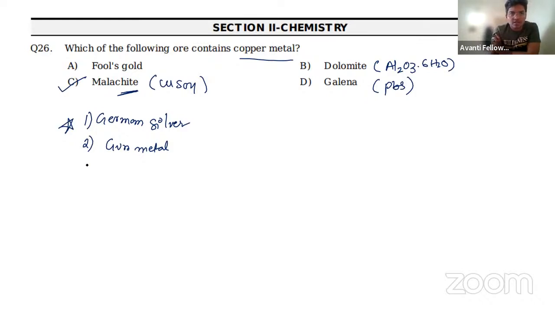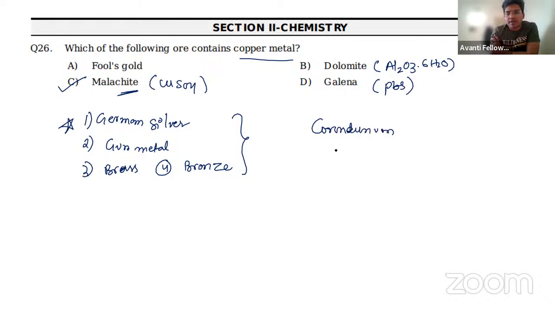These 4 are very, very important for your examination. Go and check these alloys, and also what corundum is, and Epsom salt, gypsum, plaster of Paris. These are all some of the important questions. Mohr salt.